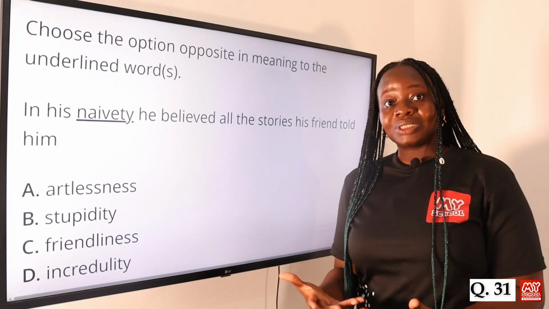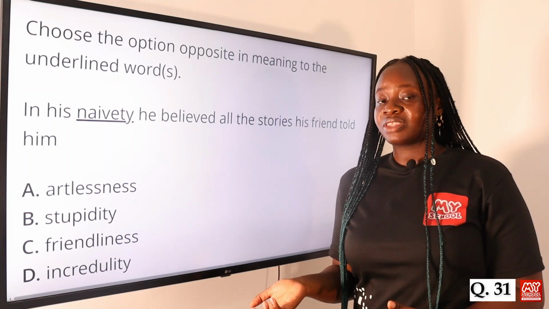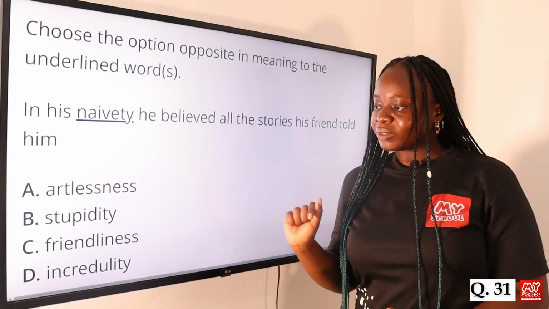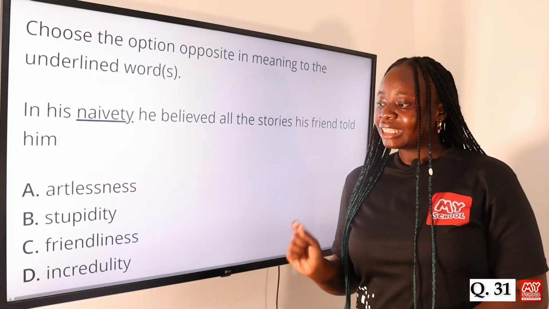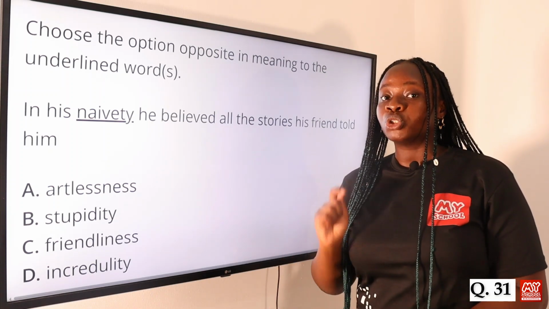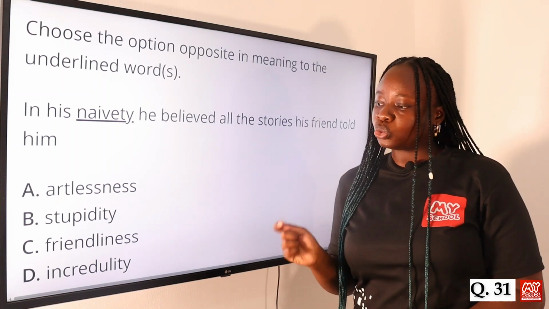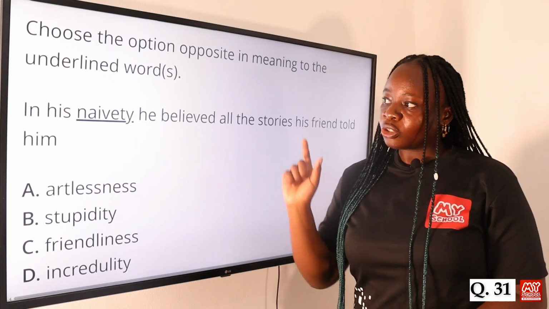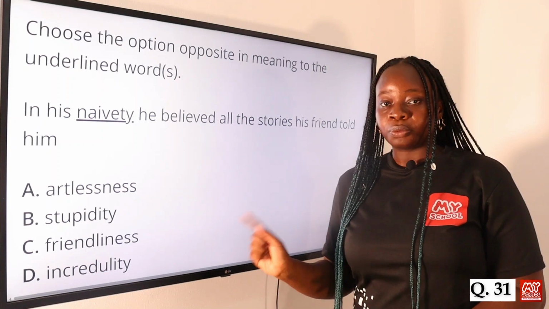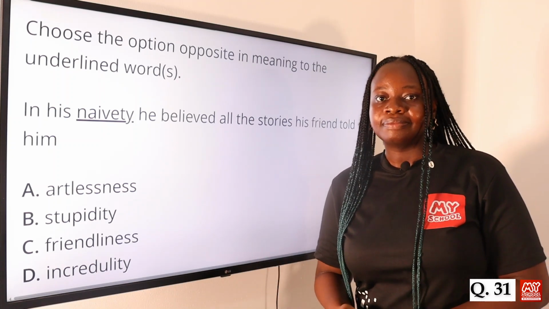Naivety means someone who is naive, someone who is willing to believe everything without question. So the opposite of that would be someone who is incredulous. That means someone who is very skeptical, who is not willing to believe everything that is told to him. So the opposite of naivety is incredulity. Option D is the answer to this question.